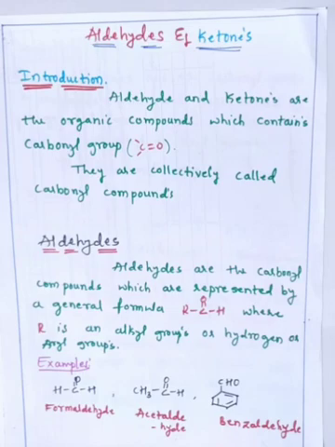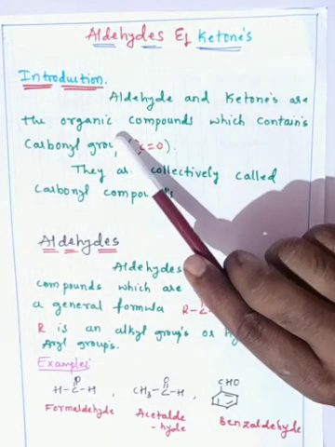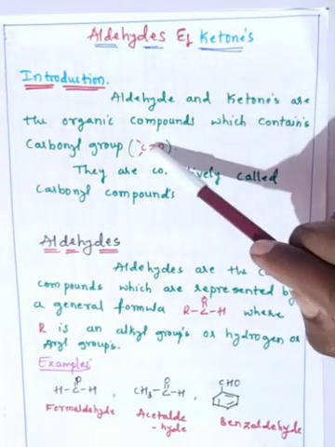aldehydes and ketones are organic compounds which contain carbonyl groups.